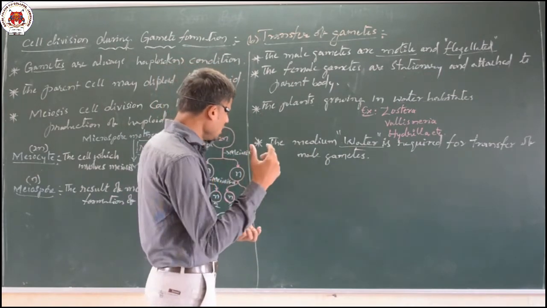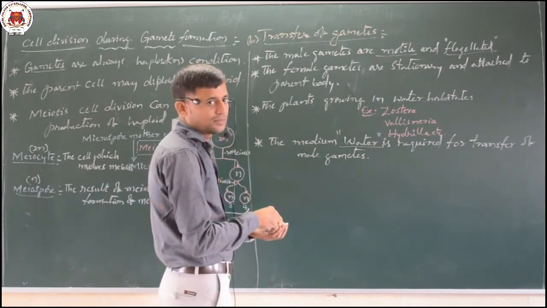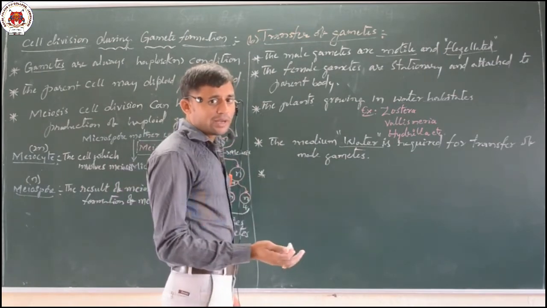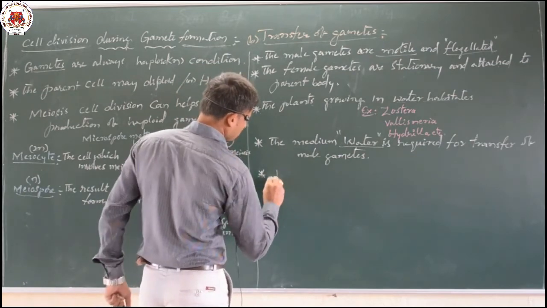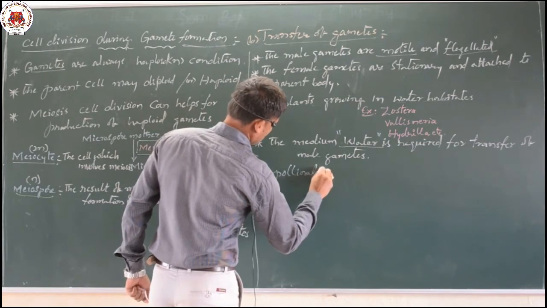In a few plants, those we call terrestrial plants, the transporting mechanism is called pollination.